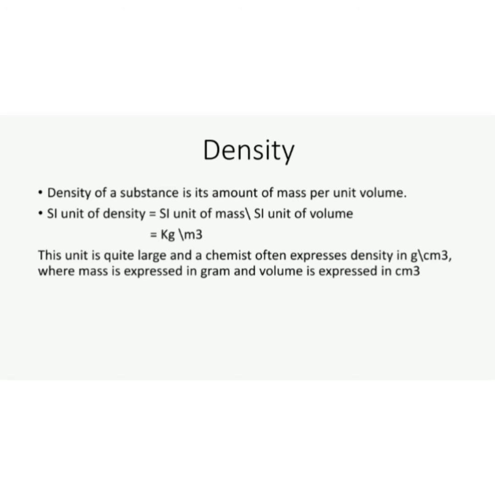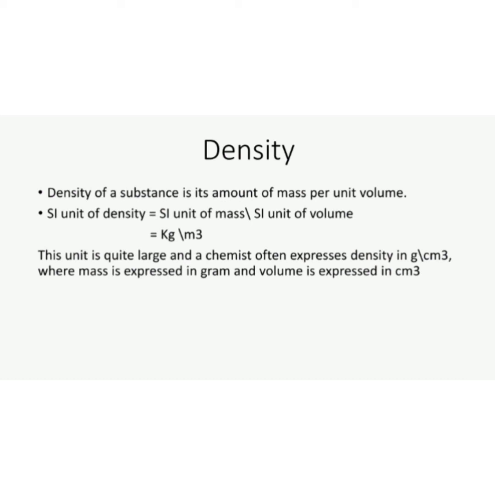Density can be expressed as mass per unit volume. Density is equal to mass divided by volume. Mass is expressed in grams or kilograms and volume in cubic centimeter or cubic meter.